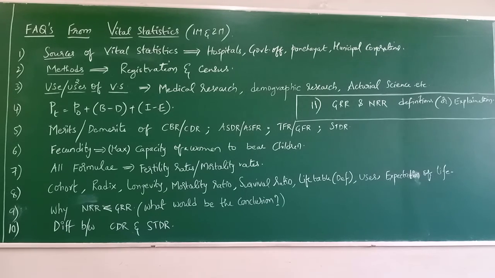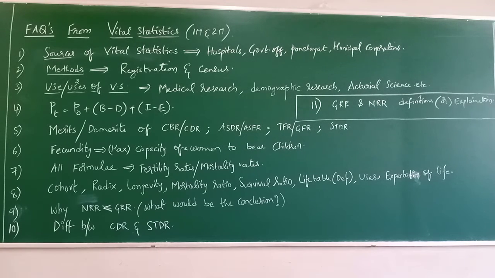Next, question number 7. All the formulae. They will ask you to write the formula of ASFR, ASDR, STDR, CBR, CDR, GFR, TFR, GRR, NRR, IMR, NMR, MMR. All these formulae are very, very important. Remember, learning these formulae will help you even in the problem calculation. Every time we mention that writing all the formulae is very essential. It carries 1 mark in any problem from vital statistics. So formula writing always carries 1 mark.